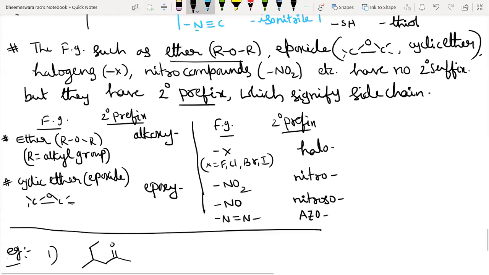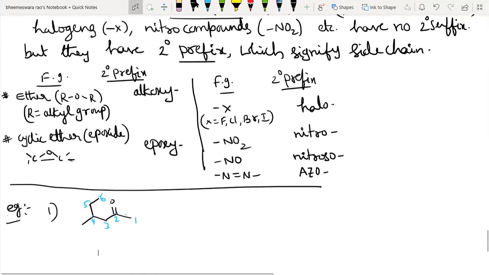How many carbon in the parent chain? 1, 2, 3, 4, 5, 6 carbon. Very good, 6. So the rule says while numbering the parent chain, the functional group carrying the carbon should get the lowest possible number. Very good, Mr. Girish. Right answer. So you should give 1, 2, 3, 4, 5, 6. Very good. Because the functional group gets the second position.